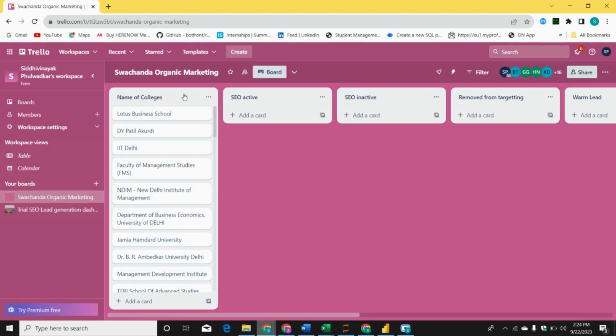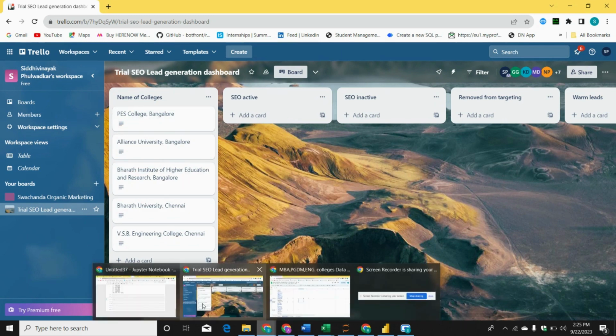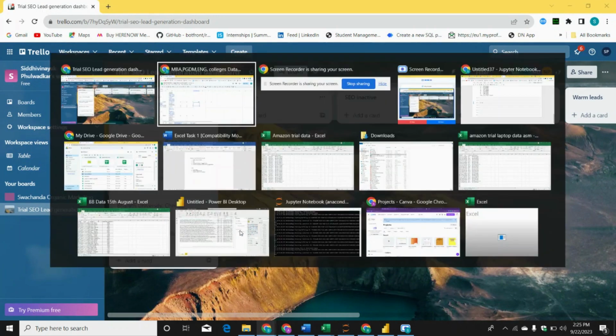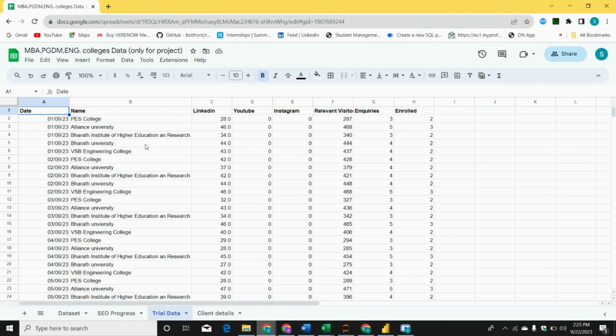Okay, as an employee. For understanding all these things, let us first understand the trial board. So I have also prepared a trial board. Now this particular board is also given access to my students who have already enrolled. Okay, so I have given the access of this. Now what they are going to do is store my trial data here. Okay, so this is the trial data.